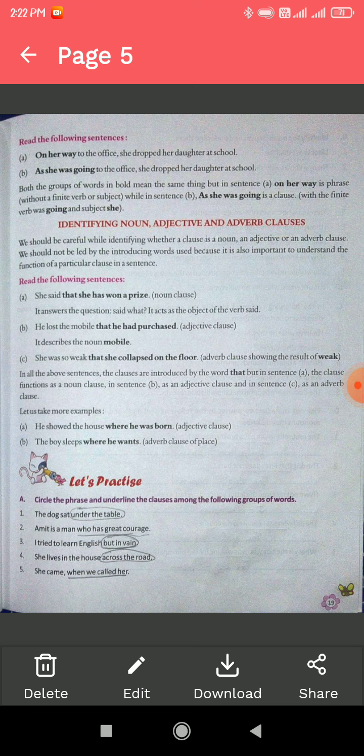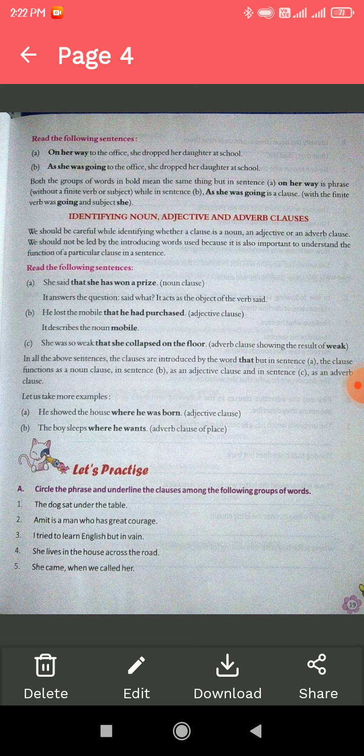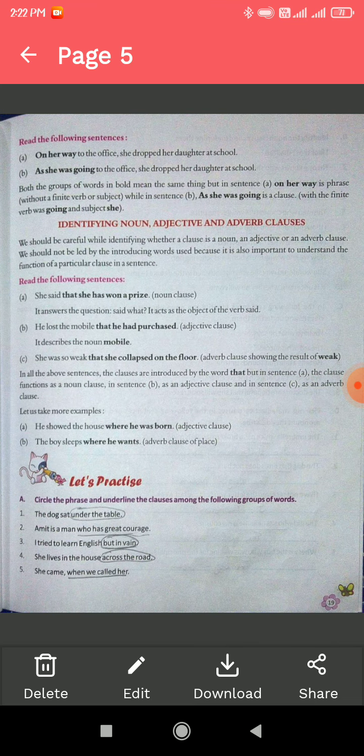After that, the second sentence, Amit is a man who had great courage. In this sentence the group of words who had great courage has a subject, who, and a verb, had. So who had great courage is called a clause, so we have to underline it. I tried to learn English but in vain. Here, but in vain is a group of words which makes incomplete sense, so it is called a phrase. As you can see, I have already done the circle.